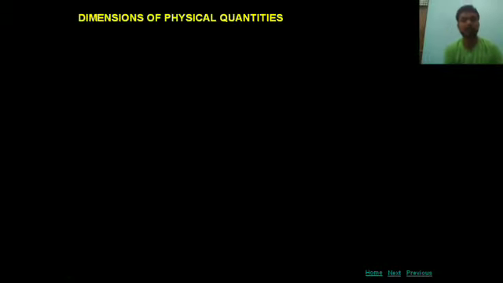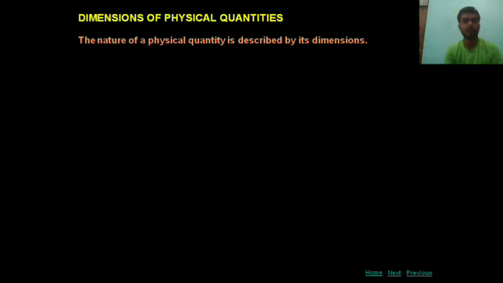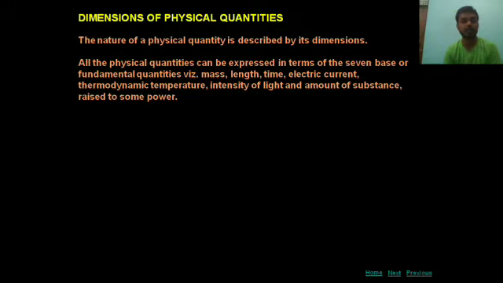Number 1, dimensions of the physical quantities. You can see the nature of physical quantities is described by its dimension. First of all, we will read this para. All the physical quantities can be expressed in terms of 7 base or fundamental quantities.